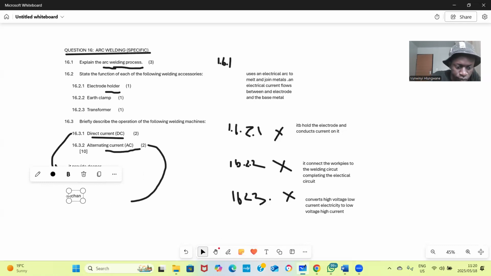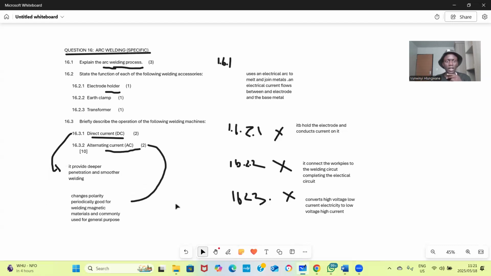It changes polarity, good for welding magnetic materials, general purpose. Okay, now we are done with our question.